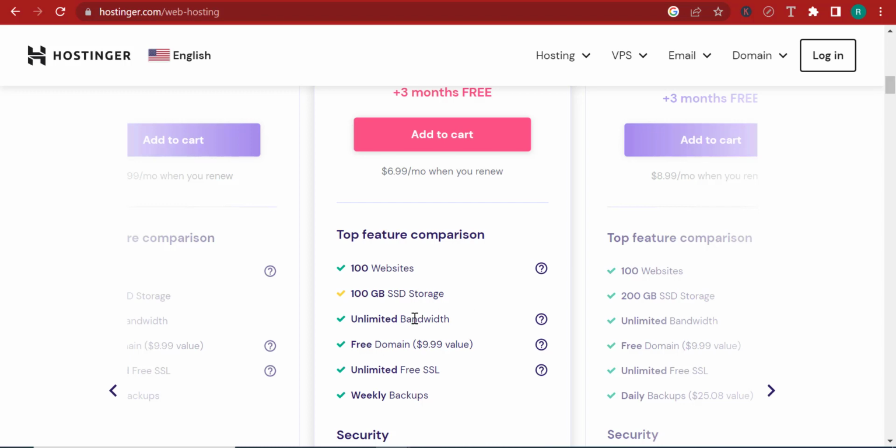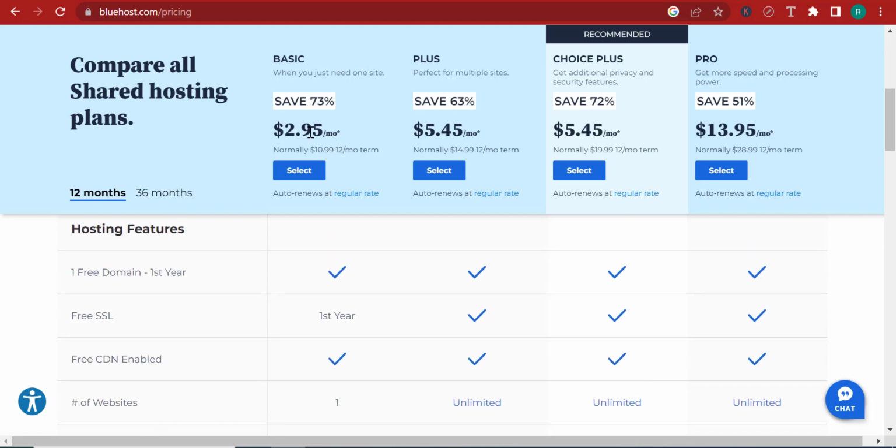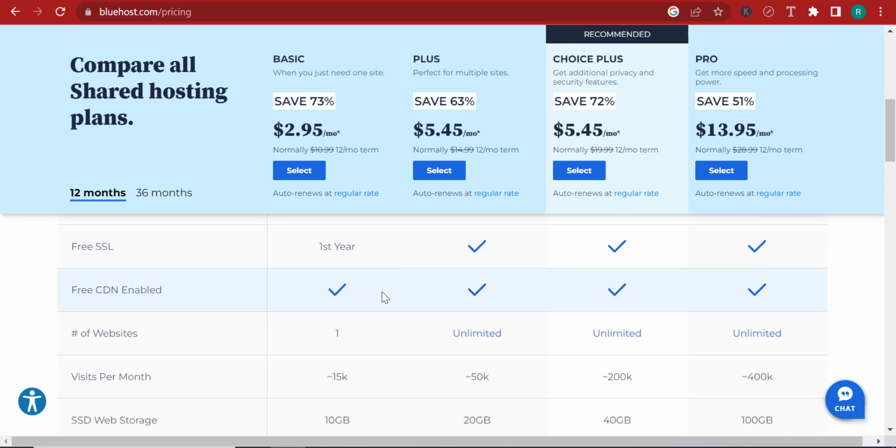They're offering you unlimited bandwidth, which, for example, if we compare it to Bluehost, Bluehost here does not offer you unlimited bandwidth, and they have different prices for different bandwidths. So here, for example, if your website gets less or equal to 15,000 visitors per month, then they recommend you to go with the $2.95 per month plan.